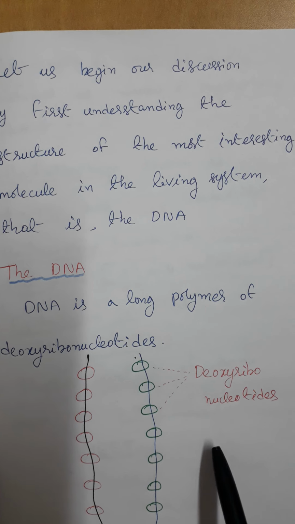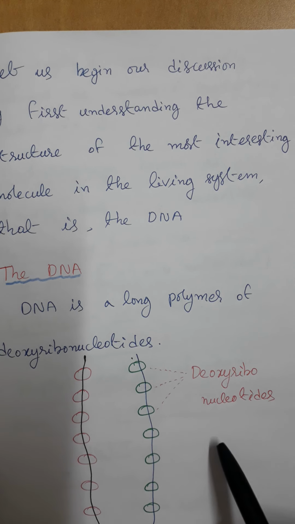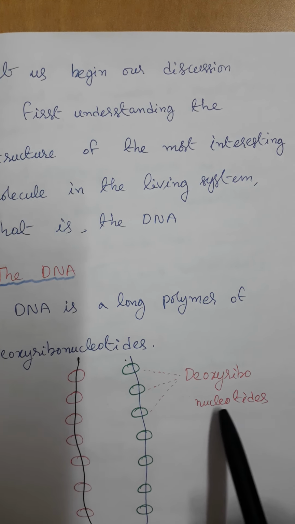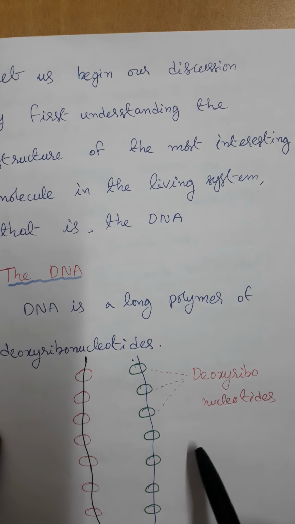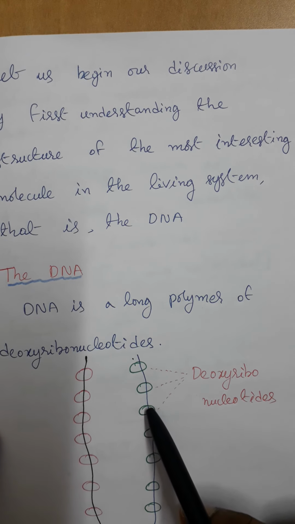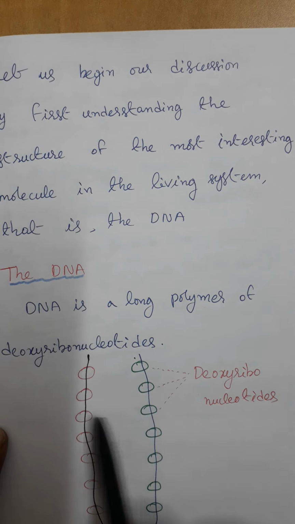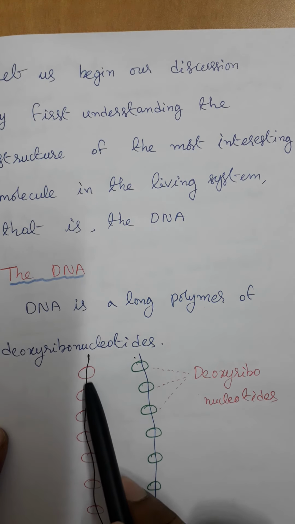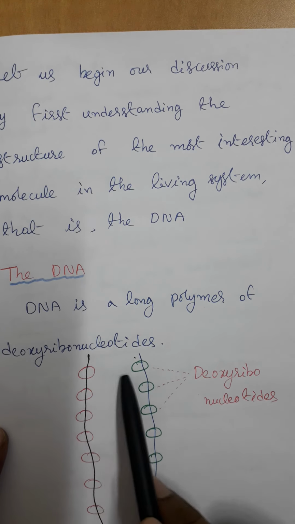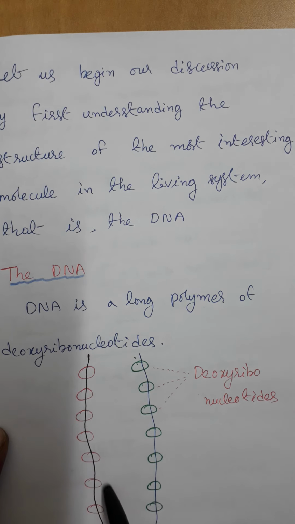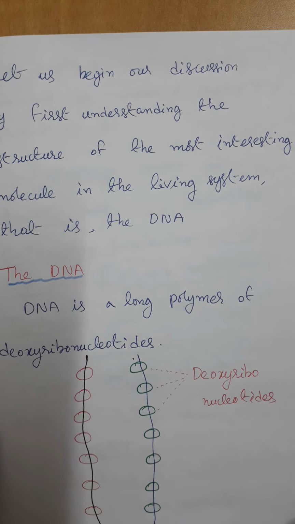So these are the nucleotides in DNA molecules. So DNA is a long polymer of deoxyribonucleotides. Here, in the two strands of a DNA molecule, these spherical shaped structures represent the nucleotides, deoxyribonucleotides.